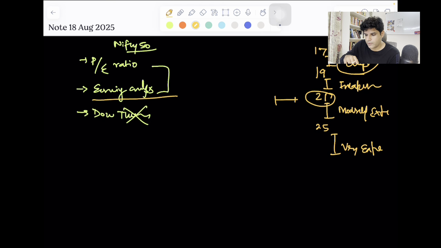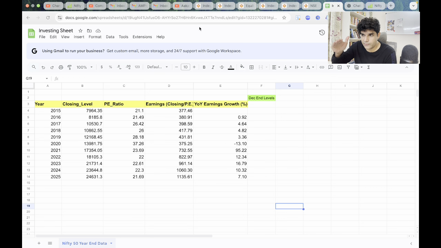So you basically use ChatGPT, and similarly I have done it over here. You go to ChatGPT and ask it to give you a table for the last 10 years, with the closing level of Nifty, the P/E ratio at that level, the earnings of that year, and the year-on-year earnings growth.